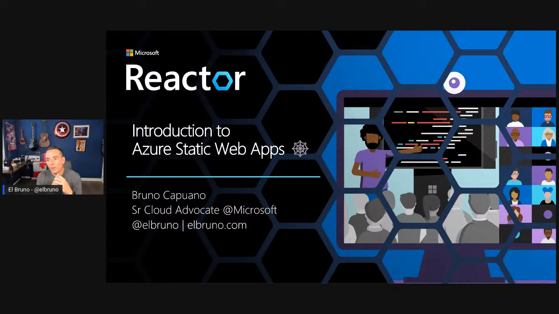I will probably book a session talking about the main difference between Azure Static Web Apps, App Service, and GitHub Pages, because that question comes again and again and again when we are talking about this. And I think it will be great to try to explain the difference there. If you already know one platform, two, or even the three, let's talk a little about what the differences are. So if you are okay with this, let me know in the comments, and I will try to book a session with people who know more about this in the near future.